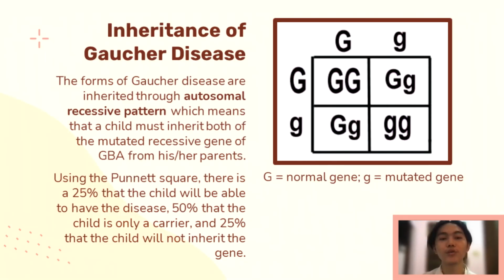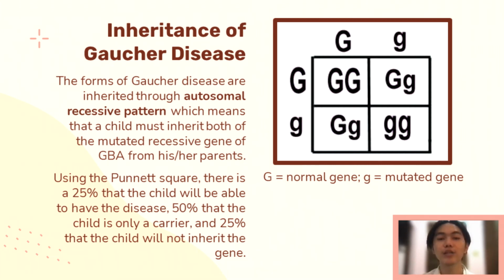Now, for the inheritance of Gaucher disease, since Gaucher disease is affected by mutations in the genes, that's a genetic disorder, which means that it can be inherited from parents to their child or children. According to the National Organization for Rare Disorders, Inc., the forms of Gaucher disease are inherited through an autosomal recessive pattern, which means that a child must inherit both of the mutated recessive genes of the GBA from his or her parents.